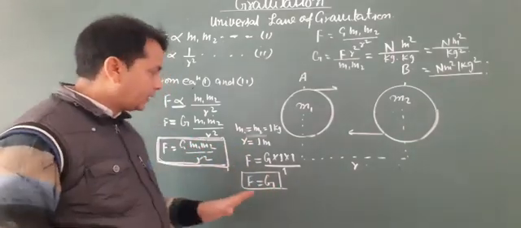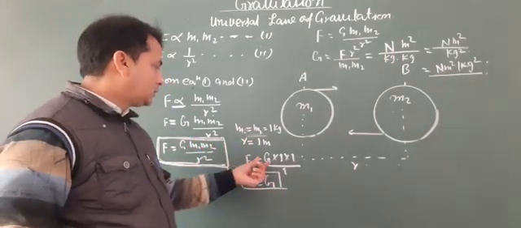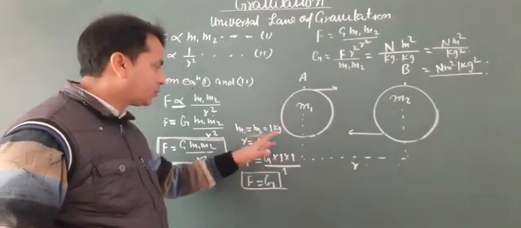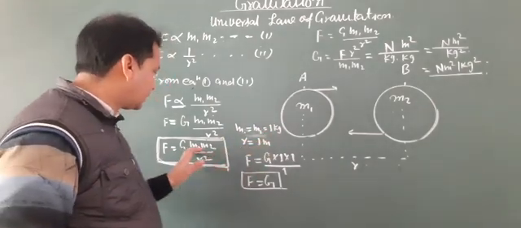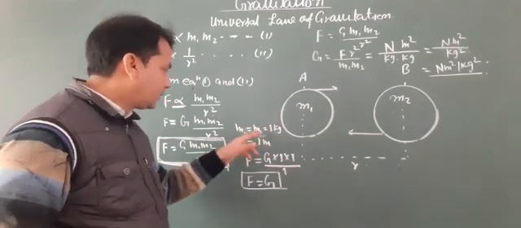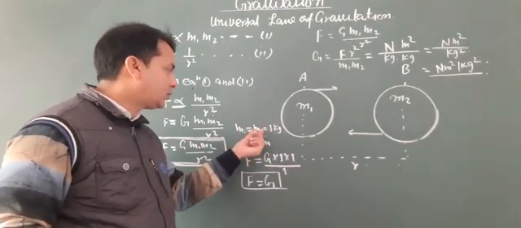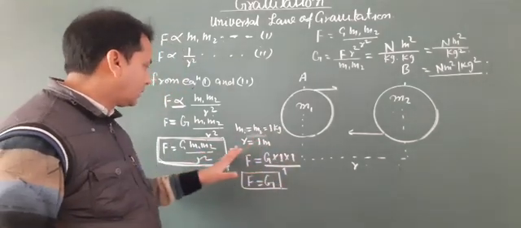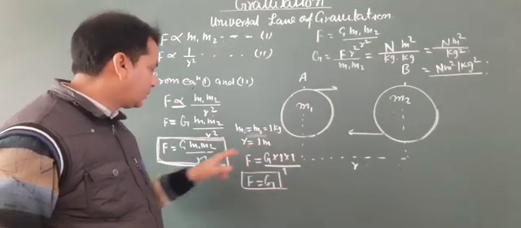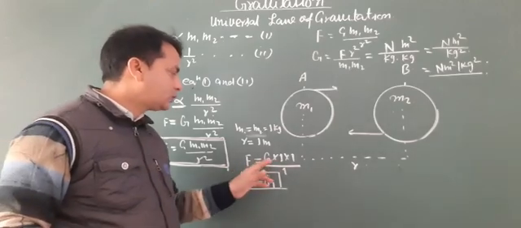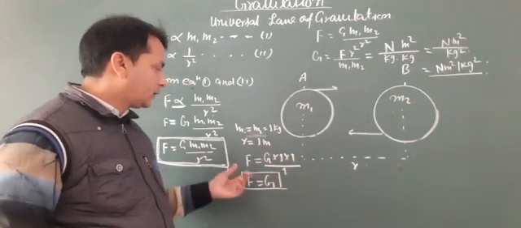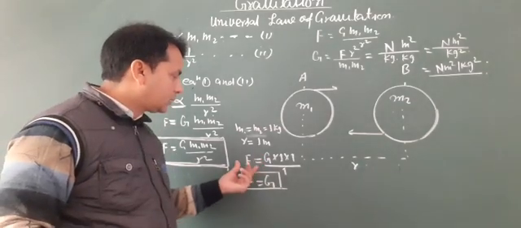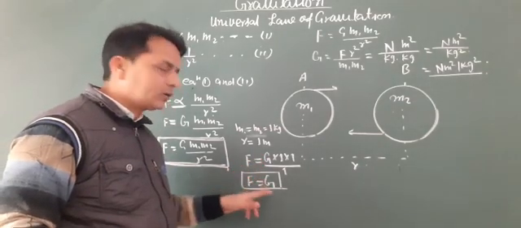Then F equals G, and in place of m1 put 1 kg, in place of m2 put 1 kg, and put r equal to 1 meter. Then F equals G into 1 by 1. Then it is clear that F equals G.